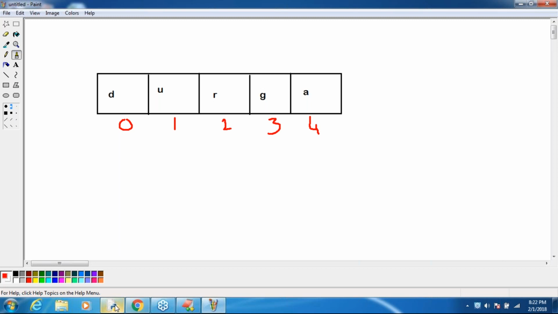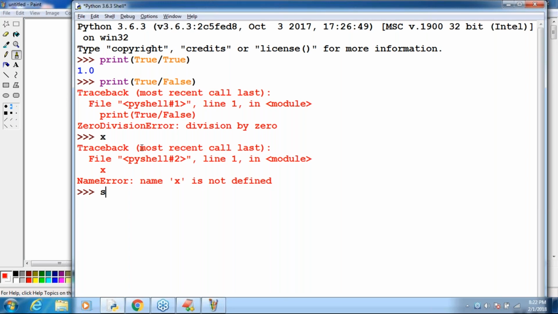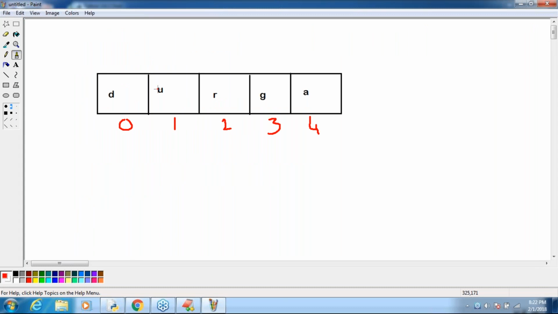S is equal to Durga. Now I'm trying to print S of 0. What is the output? D. Perfectly valid. S of 2, what is the answer we are going to get? R. Clear? This is there in C language and in Java also. Then what is the specialty of Python? There is a big specialty for Python that you should be aware of.